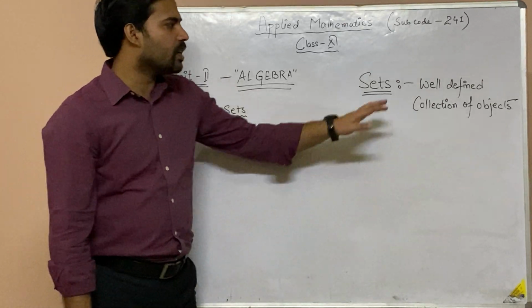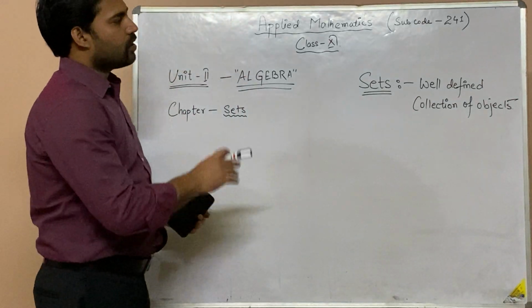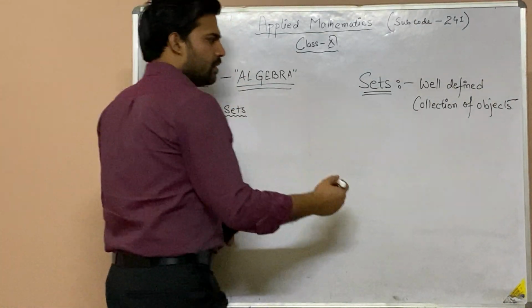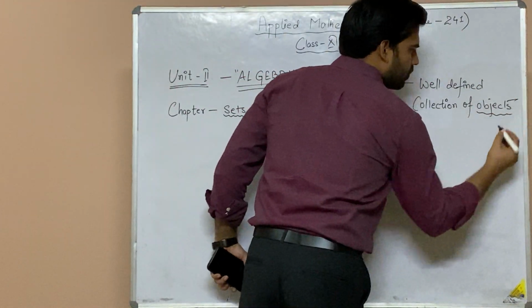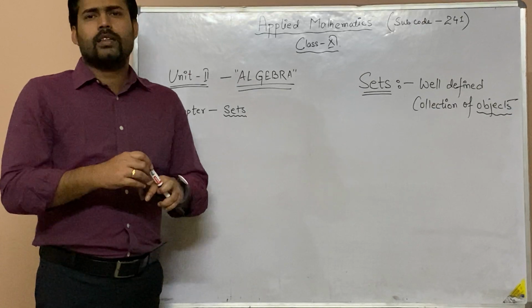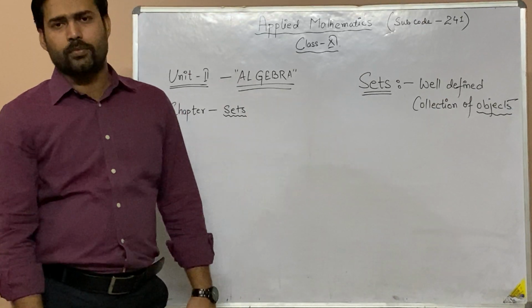Now why are we talking about well defined? This we need to understand. In order to understand this, first of all let us emphasize a few of the words, that is objects. Now what are objects? Objects are basically the subjects that we are talking about, the entities we are talking about.